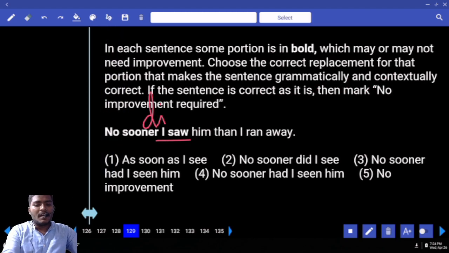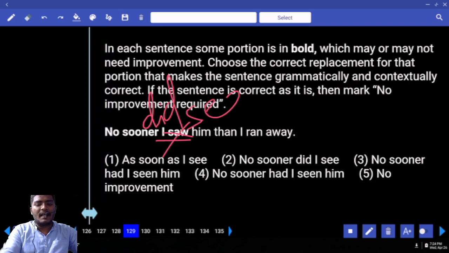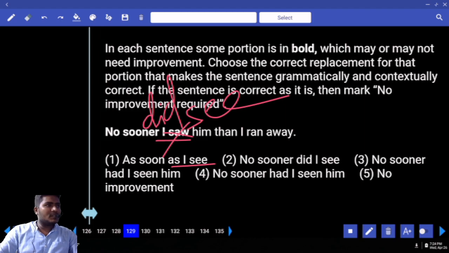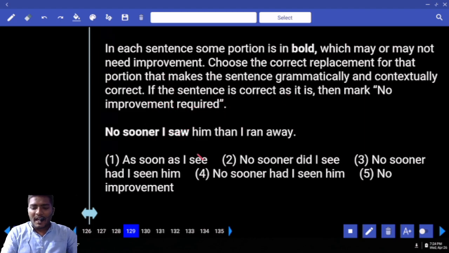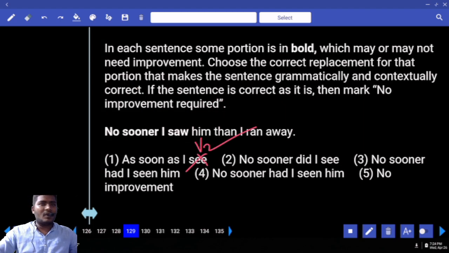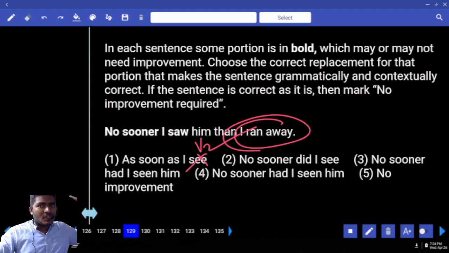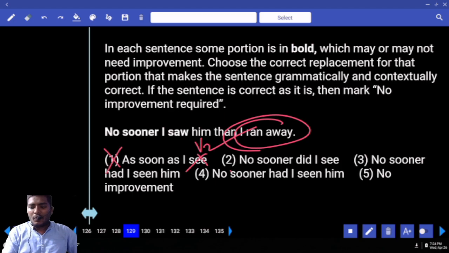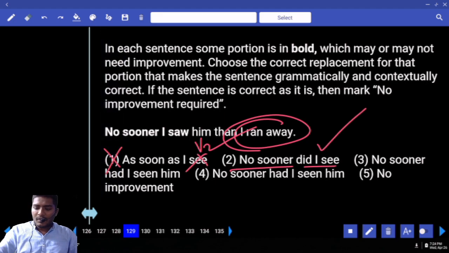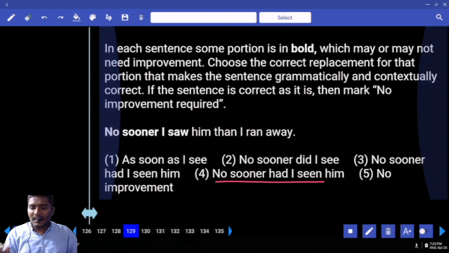Can you tell me? "Did I not saw?" "Did I see?" "As soon as I see." Can you use "as soon as I see"? If at all "as soon as I saw," then your answer can be correct. Because we are referring to which tense here? Past action, not present action. Eliminate one. "No sooner did I see," okay. "No sooner had I seen him," okay.